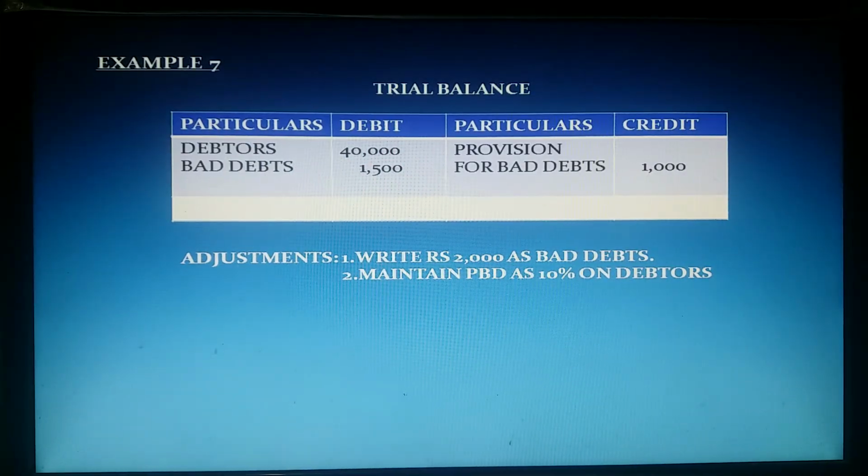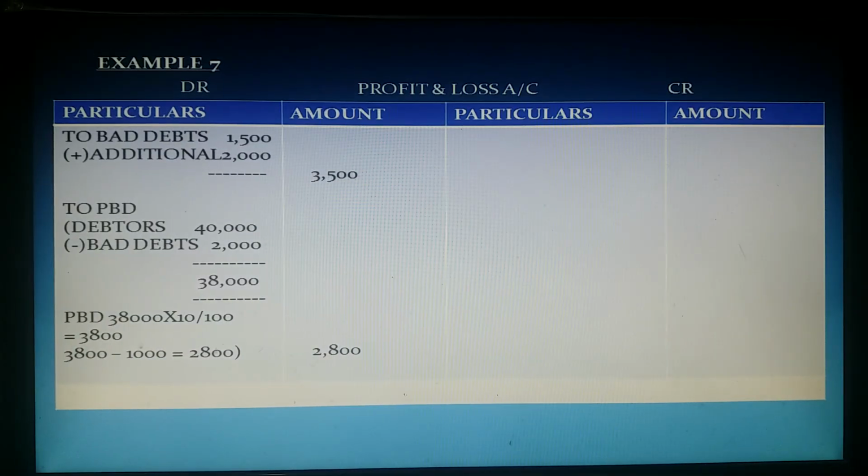Then see example 7. Here bad debts are given in trial balance and in adjustments. Similarly, provision for bad debt is also given in the trial balance and in adjustments. Then, in profit and loss account, both bad debts are to be debited because both are losses.